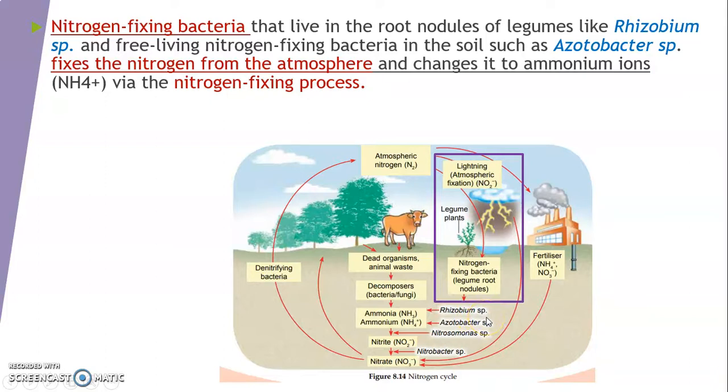So as a conclusion, there are two very important bacteria which convert the nitrogen in the atmosphere into the ammonium ions. What are they? Rhizobium species, which live in the root nodules of the legumes, and also Azotobacter species, which live freely in the soil. So that is the first process that converts the nitrogen in the atmosphere into the ammonium ions.